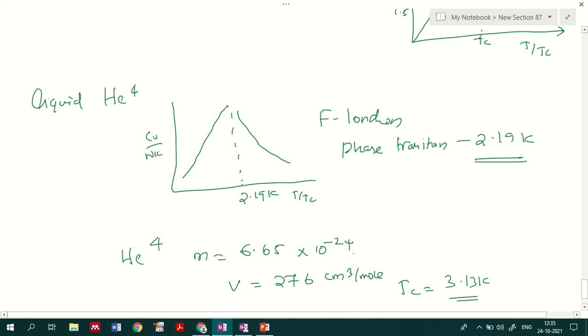Okay, if you represent that, in that situation the probable value should be 3.13 K. At this point, helium gas will be converted to liquid helium. Okay, but experimentally we observed the characteristic temperature is 2.19 K. So there was a contradiction, which we will be addressing later on. Okay, so that's all about today's session. In the next class we will be discussing the Planck radiation law, the distribution law. Okay, thank you.